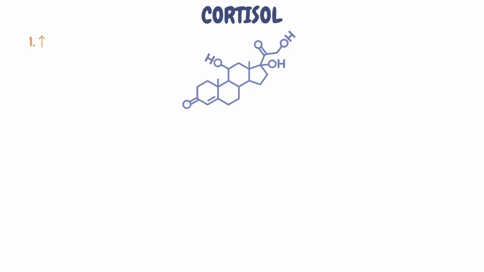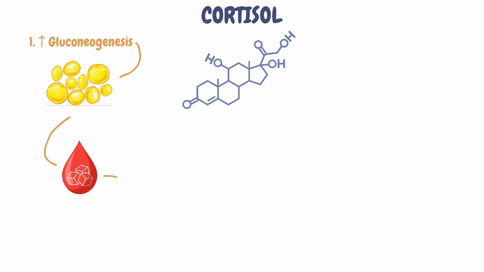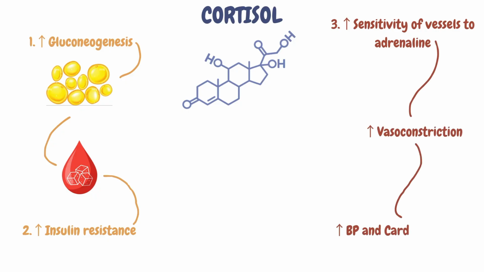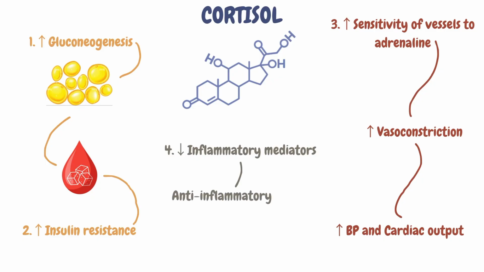In stress, cortisol influences glucose metabolism by increasing gluconeogenesis, which is the synthesis of glucose from non-carbohydrate sources such as fats and amino acids. It also increases insulin resistance to maintain energy levels within the body. It also causes cardiovascular changes by increasing sensitivity of peripheral blood vessels to adrenaline. This naturally causes vasoconstriction and increases cardiac output and blood pressure. Cortisol also has anti-inflammatory effects as it reduces the production of inflammatory mediators and hence has an immunosuppressive quality.